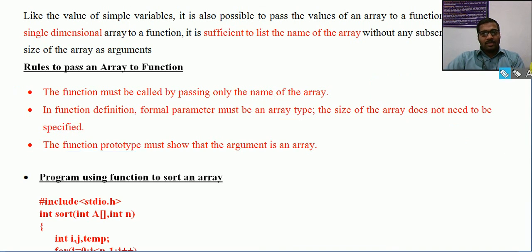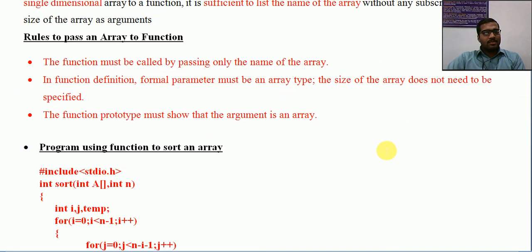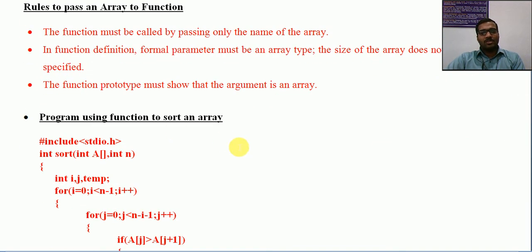We will see one example that is a program using a function to sort an array. We are following bubble sort itself here, because we are familiar with bubble sort and you have already studied that. So there is a program for sorting an array, in ascending order or in any order. Now we will see how we can use a function for doing that particular operation.